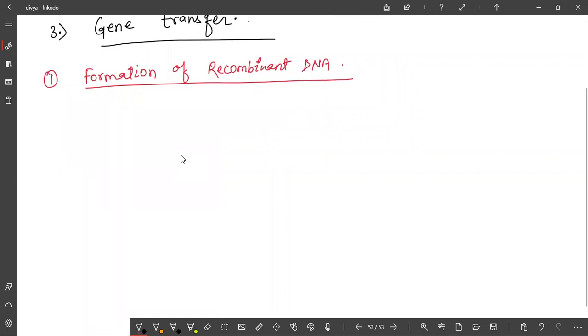So we will come to know who first formed this recombinant DNA.